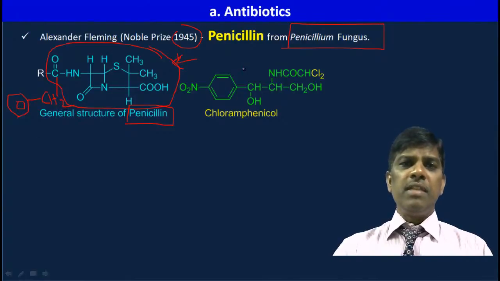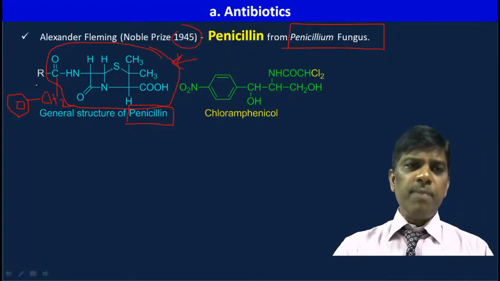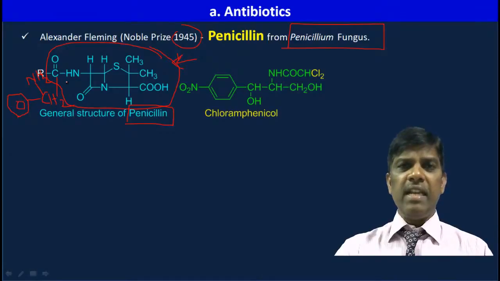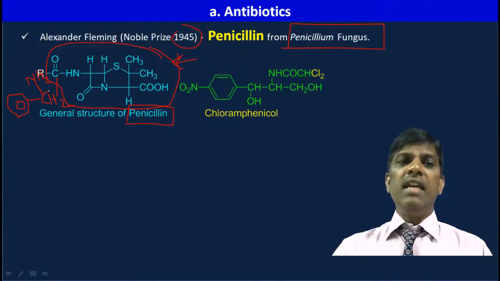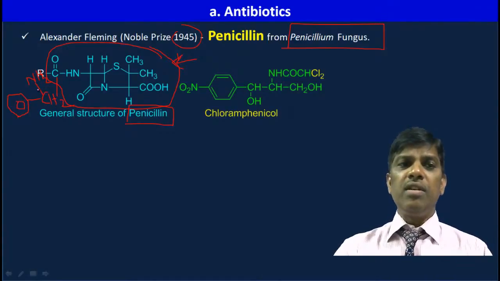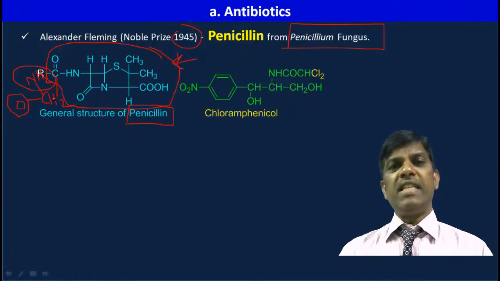When this penicillin is substituted at this CH2, if it is only phenyl, then it is penicillin G. Then if I substitute this place with an amine, phenylalanine, then that becomes ampicillin.